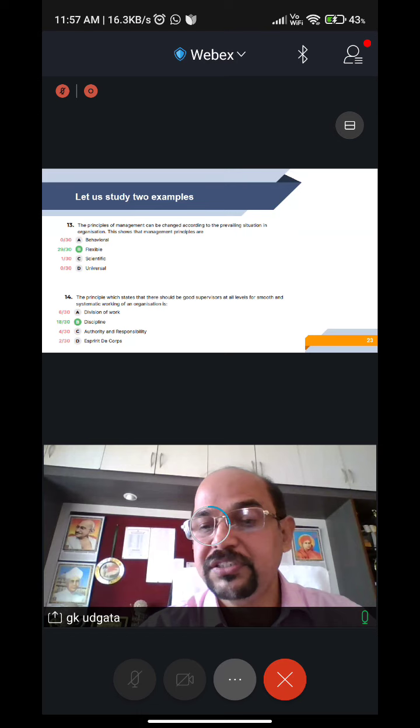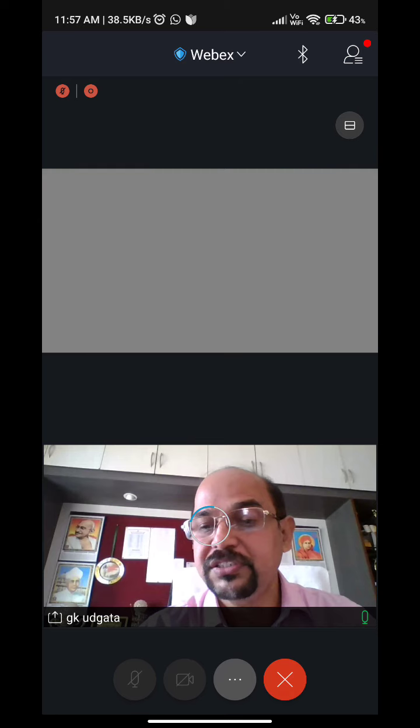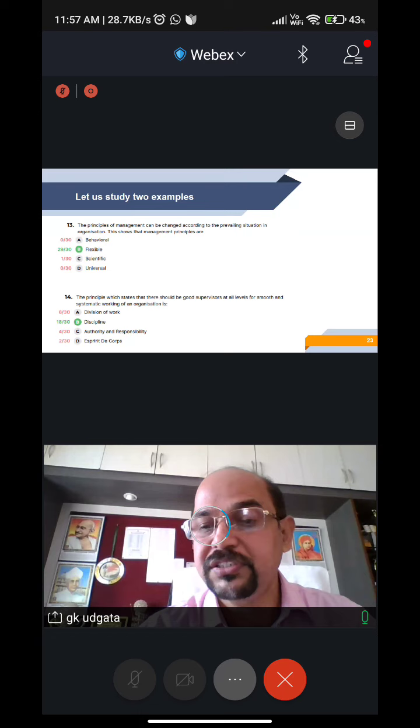Whereas look at the second question. In the second question, 6 students have chosen option A. So it is a good distractor. It is able to distract the child, is able to compel the child to think. Only 18 students have given the correct answer out of 30 students. So it is a good question. It is able to discriminate the good students.